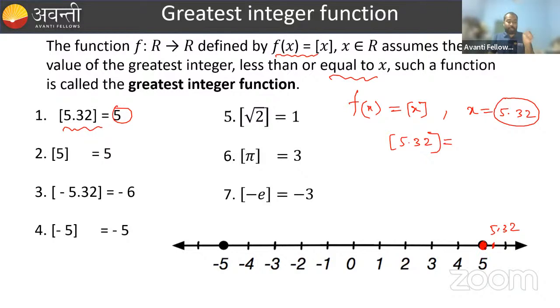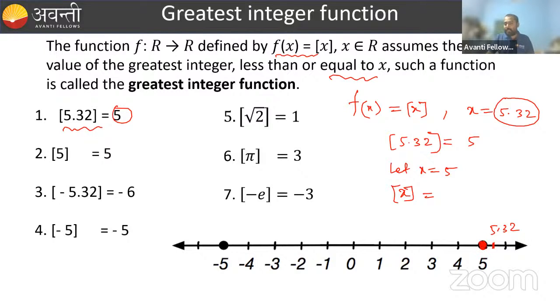The biggest integer, that is 5, which is less than 5.32. So simply we can say the greatest integer value of 5.32 is 5. Is that clear to everyone, guys? Yes. So we'll take another case when equality comes. That is important also. Suppose I take x as 5. What is the greatest integer value of x? So 5 is here.